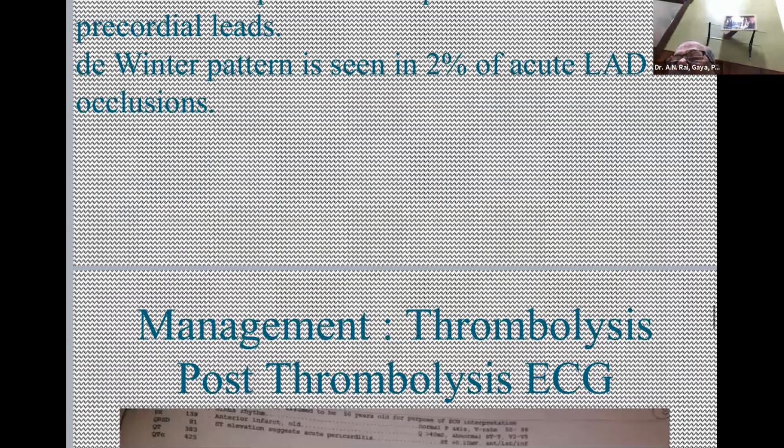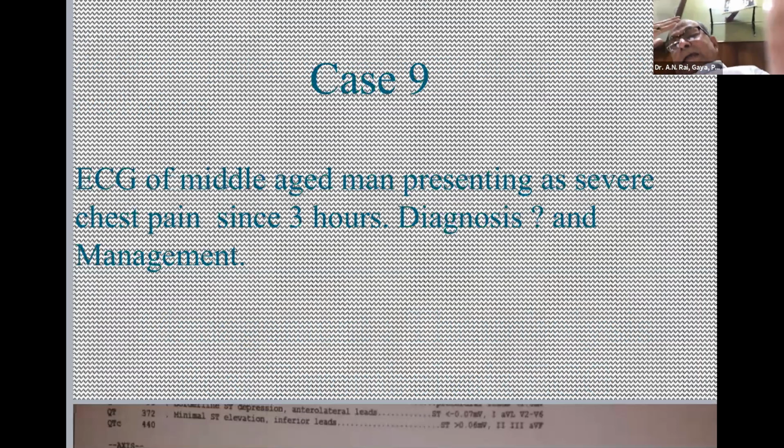I will start with case 9 because case 1 will take time. Case 9: ECG of a middle-aged man presenting with severe chest pain for 3 hours. Diagnosis and management?